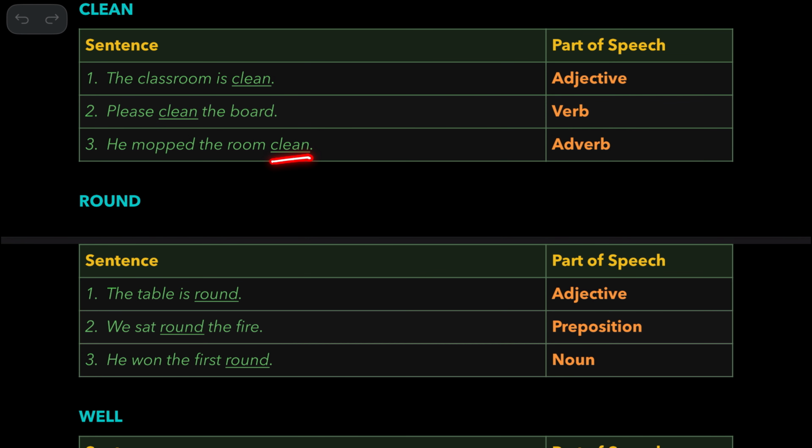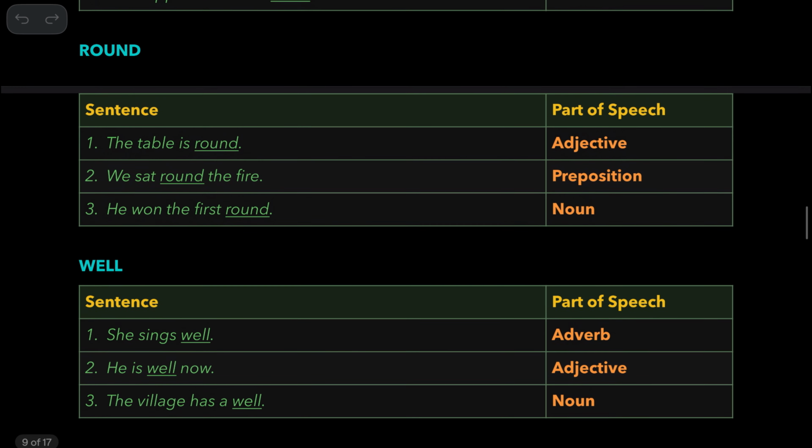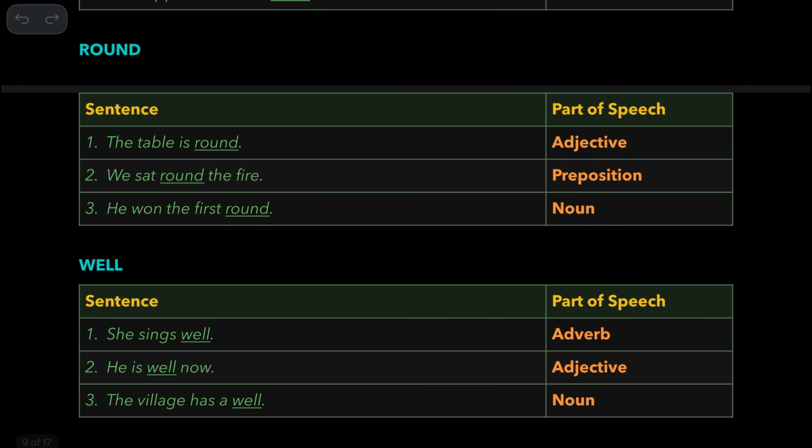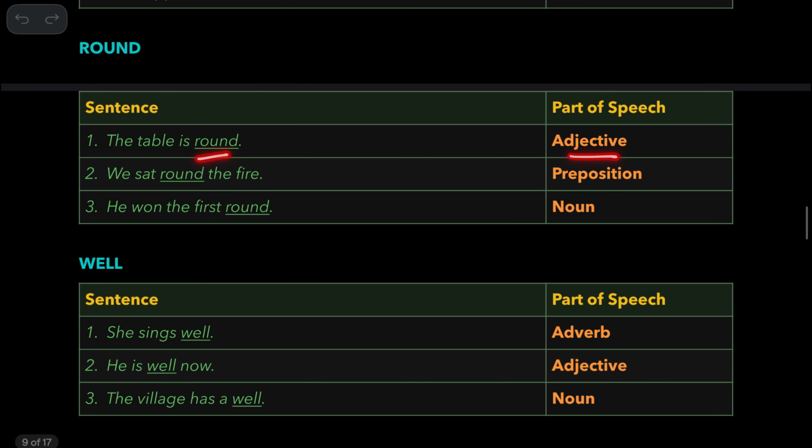He mopped the room clean. It is an adverb because it refers to the action. How did he clean? How did he mop? He mopped it clean. Now the next one. The table is round. It's an adjective because it describes the table. We sat around the fire. This is a preposition because it goes before the noun and it is after this verb. It shows some relationship between these two.